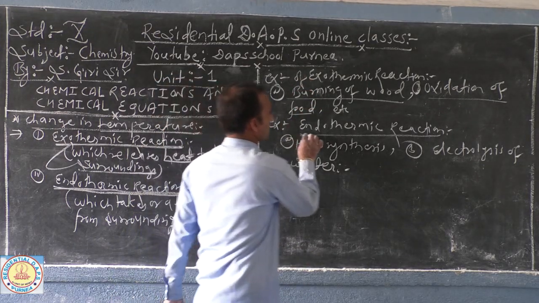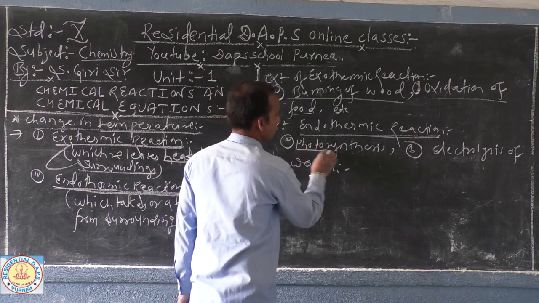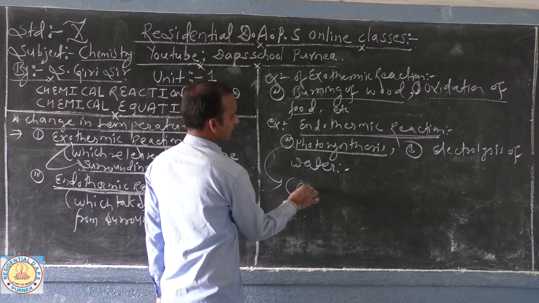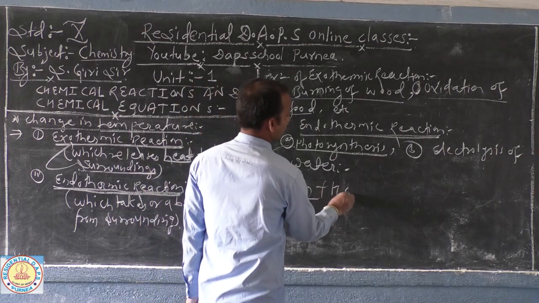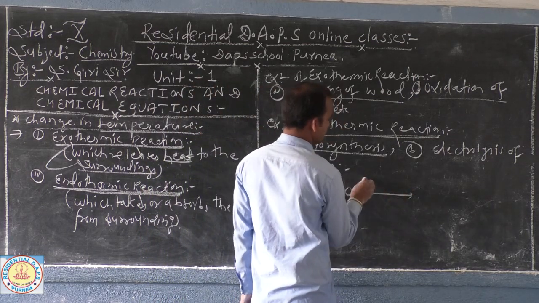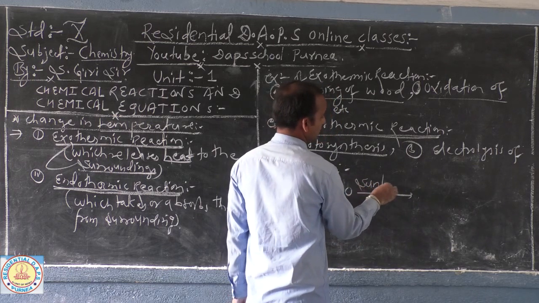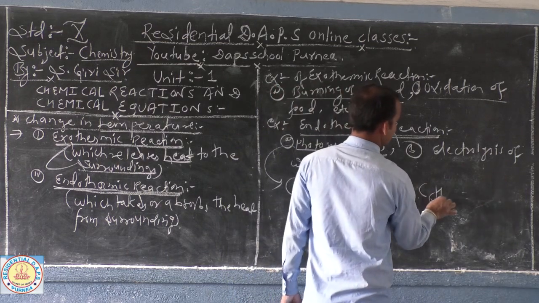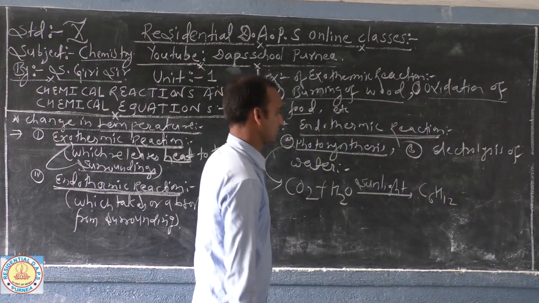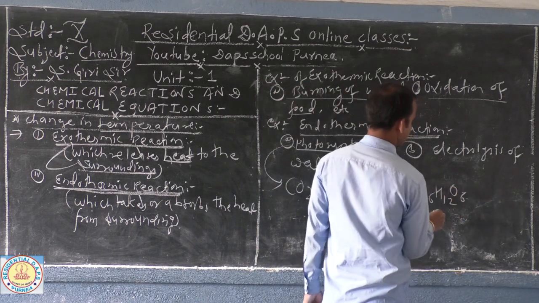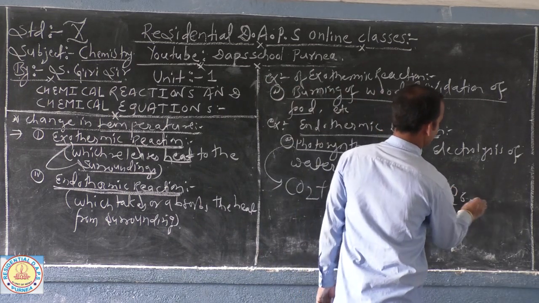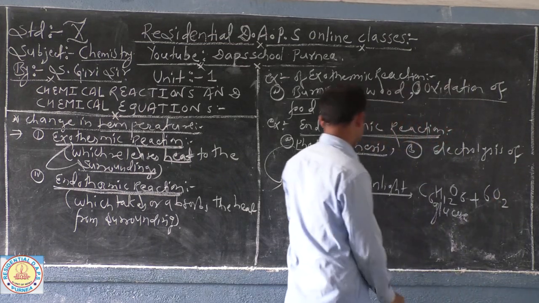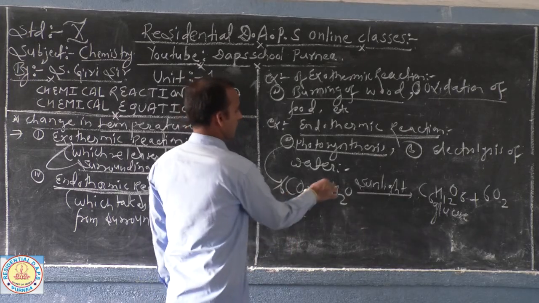Now for an example of endothermic reactions, you may mention the photosynthesis reaction. What happens in photosynthesis? Carbon dioxide and water molecules combine in the presence of sunlight, means you require light energy or heat energy. Then only glucose is formed, C6H12O6, this is the glucose, and along with it oxygen is released. To balance it you have to write this.